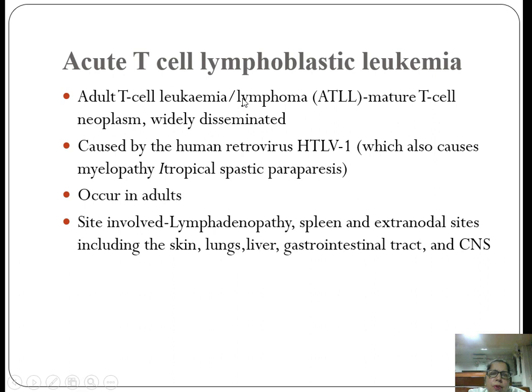Now acute T cell lymphoblastic leukemias or adult T cell leukemias or lymphomas, they present as widely disseminated disease. They are caused by the human retrovirus, that is HTLV-1, which also causes myelopathy or tropical spastic paraparesis. These are most common in adults, and the sites involved are lymphadenopathy, spleen, and extranodal sites like skin, lungs, liver, gastrointestinal tract, and CNS.